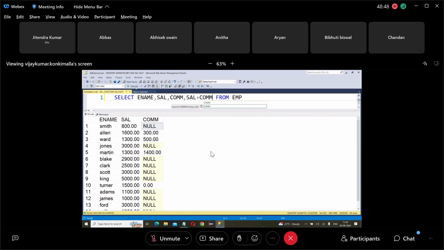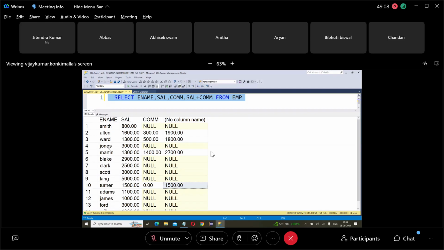Salary plus commission. You see this. So what is 1900 plus 1800 plus 2000 plus 1500? Understood, that's 3700 plus 2700, so that's 6400 plus 1500, 7900. So it is not adding all 14 employees. It is adding only 4. The remaining are what? Null.